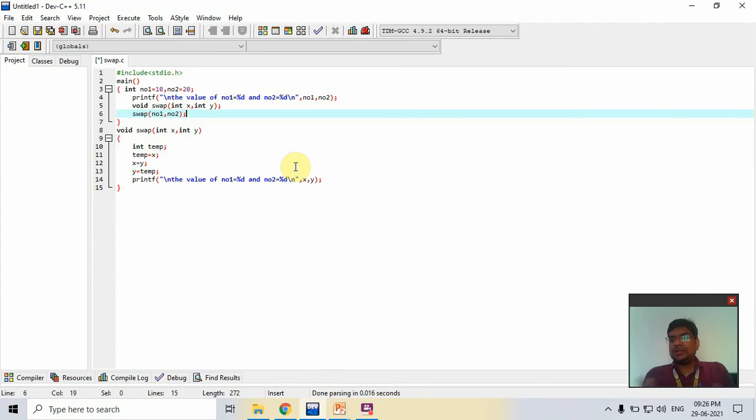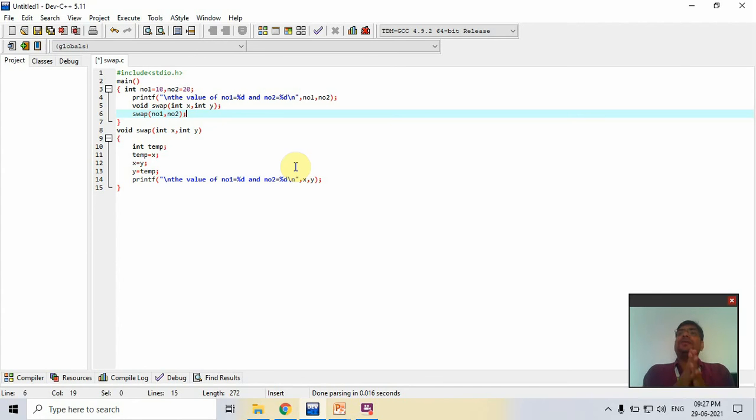Now the numbers are changed. But what is the use of call by value? Why do we use call by value and why do we use call by reference? When we pass the value by call by value, the original copy is saved and a duplicate copy of that variable is created and sent to the function.